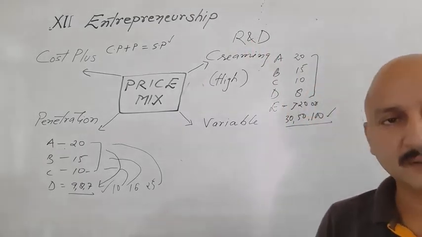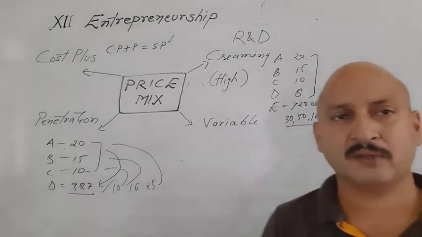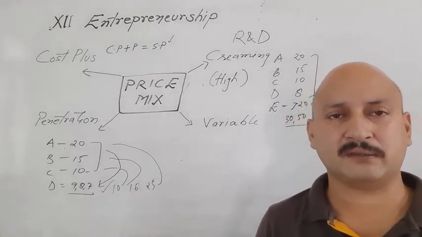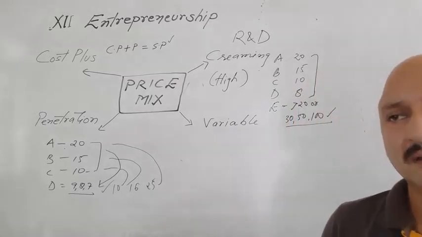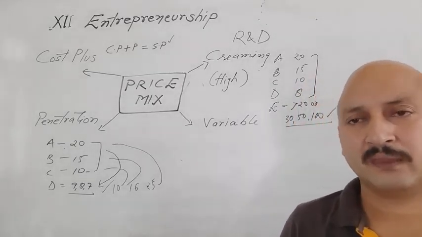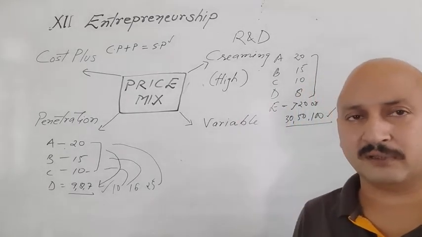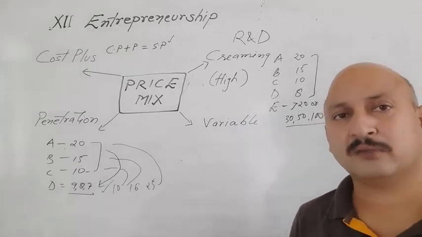There are many producers in the market who are offering goods at extremely high prices. Suppose a toothpaste we purchase costs us rupees 40 to 50. Then if this company is also producing toothpaste, it will be priced at rupees 200.